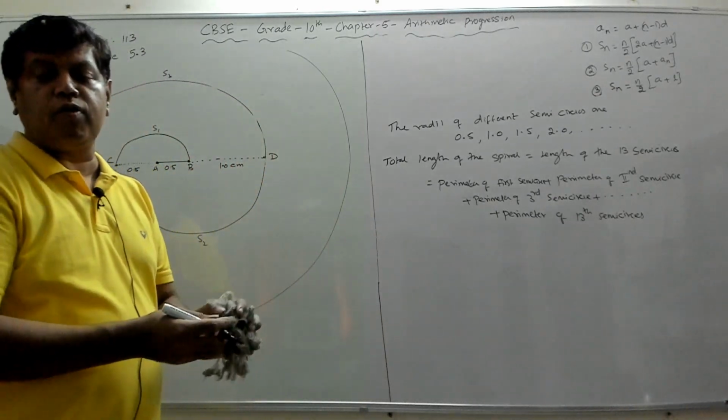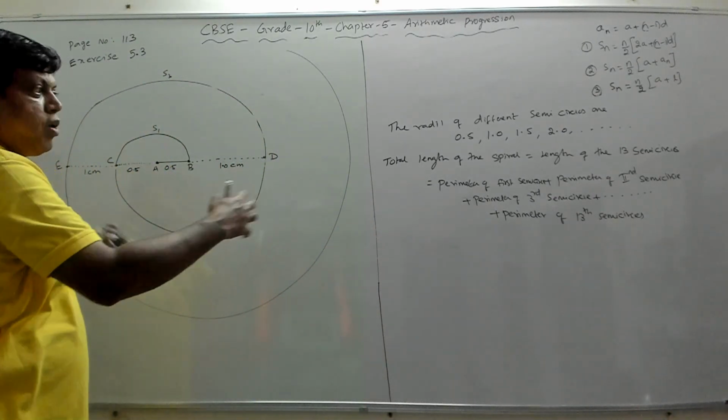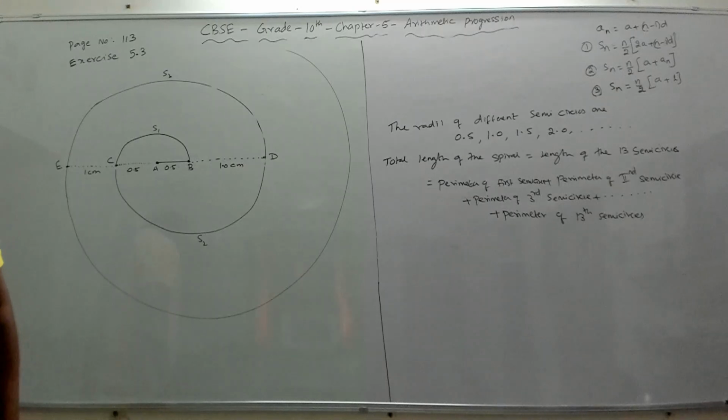If you find the perimeter of all the 13 semicircles and add them, that will give the total length of the spiral.